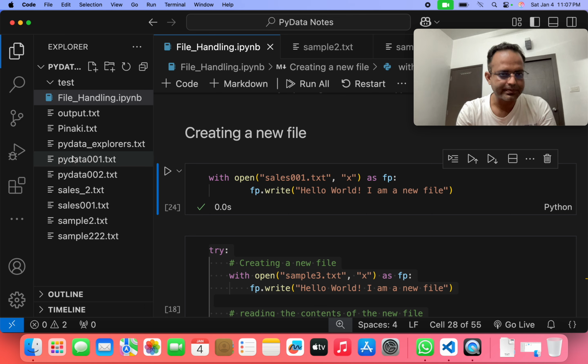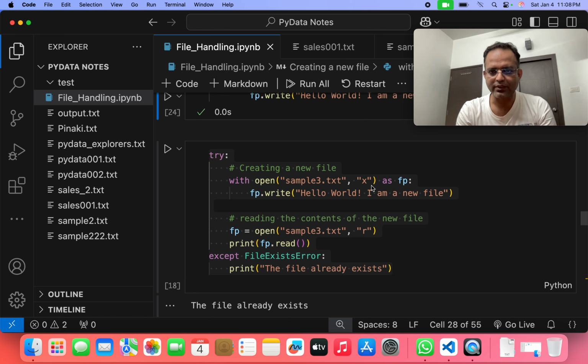Then again, we are using the try and except block. Within the try and except block, we want to open one new file, sample3.txt, with exclusive format as fp. fp.write, we want to write hello world, I am a new file. Then we want to read the contents of the new file. How can we do that? fp is equal to open, within the first bracket sample3, the same file, we open it here in read mode, r is basically the read mode, then we write print fp.read.